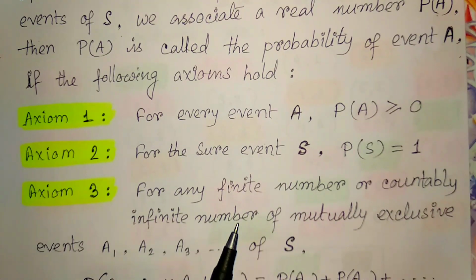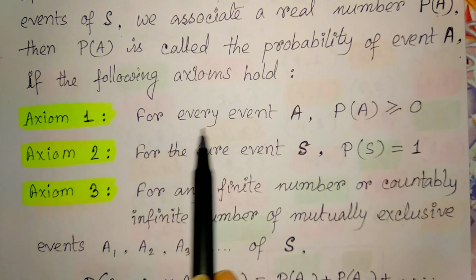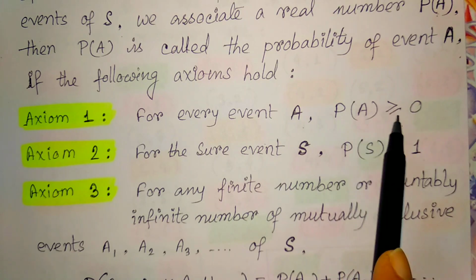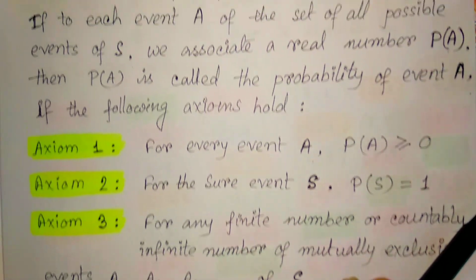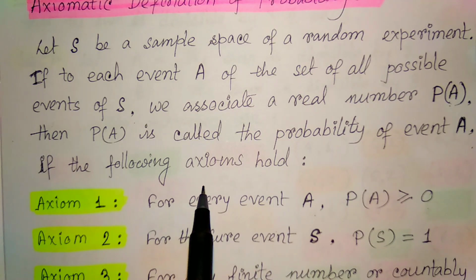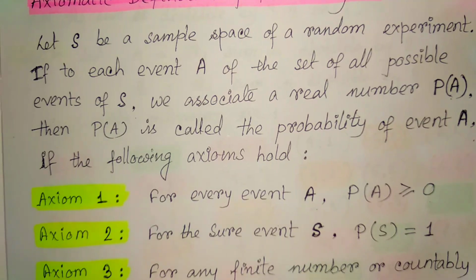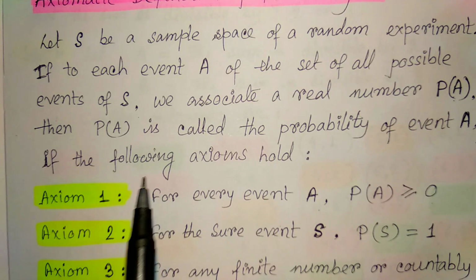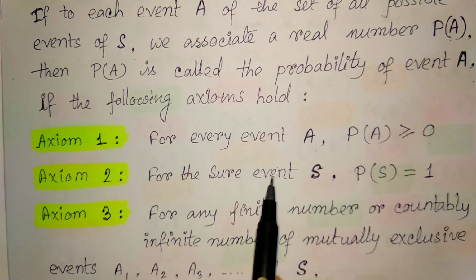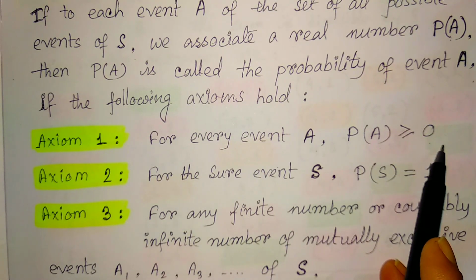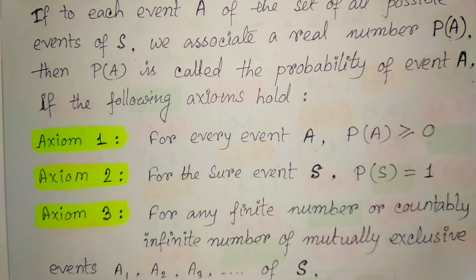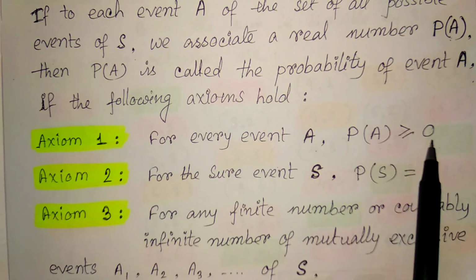So what are the axioms here? The first axiom is that for every event A, the probability of A is greater than or equal to 0. That is very obvious. S is any sample space, A is an event, and a real number P(A) is associated with this event A, which is called the probability if these axioms hold. How we find P(A), we know from the previous definitions of probability, and this value is obviously greater than or equal to 0.